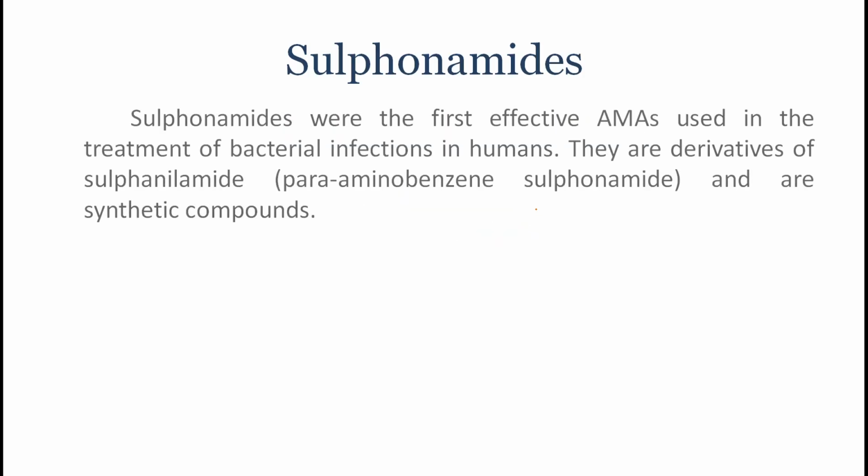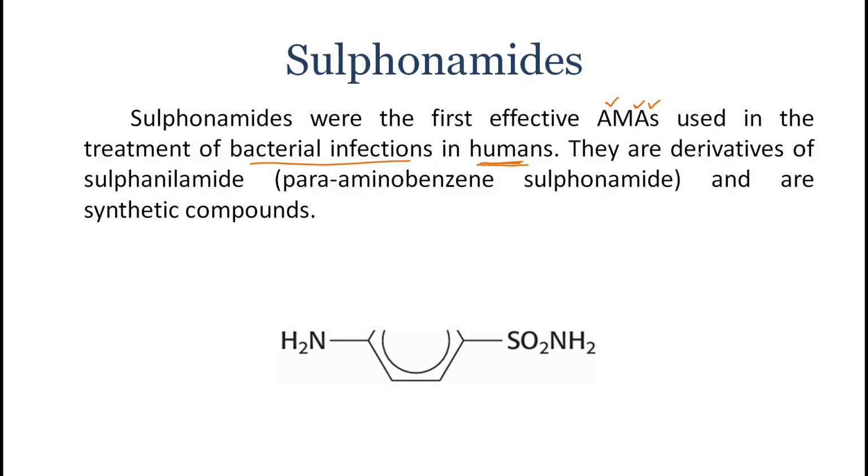Sulfonamides were the first effective AMAs, that is, the first effective antimicrobial agents used in humans for bacterial infections. Also, they are derivatives of sulfanilamide, that is para-aminobenzene sulfonamide. And the point to remember is that they are the first synthetic antibiotics.